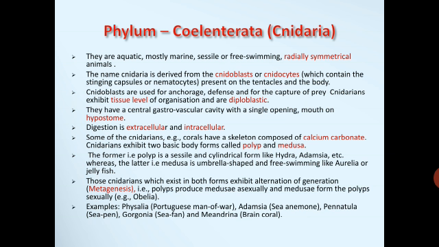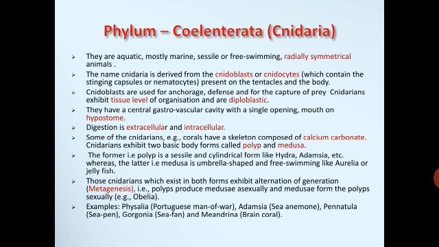The name Cnidaria is derived from cnidoblasts or cnidocytes, a very important character of coelenterates. They have cnidoblasts or cnidocytes, which contain the stinging capsules or nematocysts. These cnidoblasts are present on the tentacles and the body. Cnidoblasts are used for anchorage, defense and for the capture of prey.